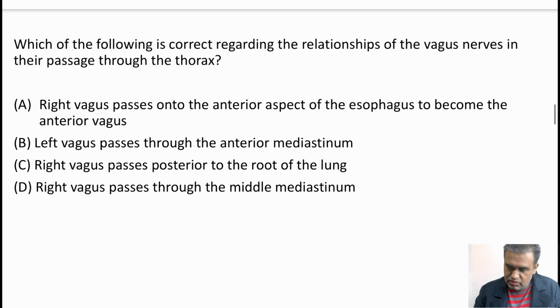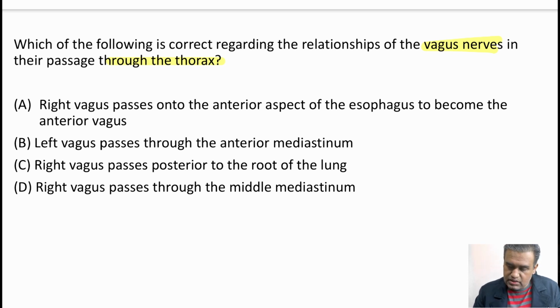And here's the first MCQ for the day. The question asks which of the following is correct regarding the relationships of the vagus nerve in its passage through the thorax. The vagus nerve, the 10th cranial nerve coming from the brain, goes from the neck into the abdomen via the thorax to supply the foregut and midgut. In the thorax, it lies close to the esophagus because the esophagus is also a part of the foregut. Right. So let us see which is correct and which are the wrong statements over here.